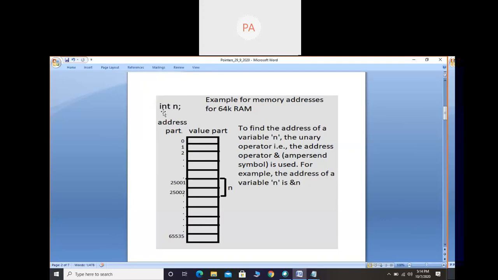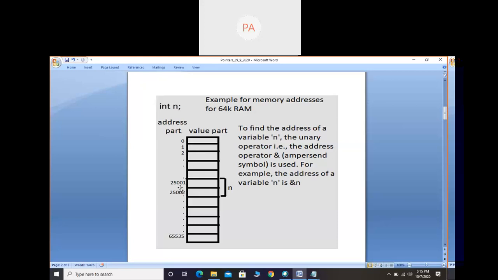So out of this memory, just consider the variable int n. Int is a data type, n is a variable name. As I said, whenever a variable is created, two things are associated: the address part and the value part, as I have shown in the diagram. For n, we have the address part and value part. And n will be assigned randomly. It is not that n is assigned first to 2 bytes, 0 and 1, or 1 and 2. Randomly it is assigned by the computer.